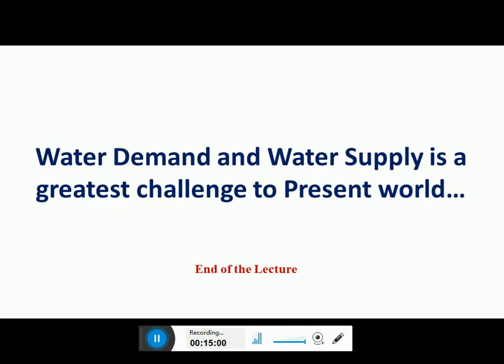So that is about the different types of water demands. Water demand and water supply is the greatest challenge to the present world. Like we have studied different types of water demands here, we should be able to carefully estimate the different types of water demand, and accordingly we should work out the water supply schemes.